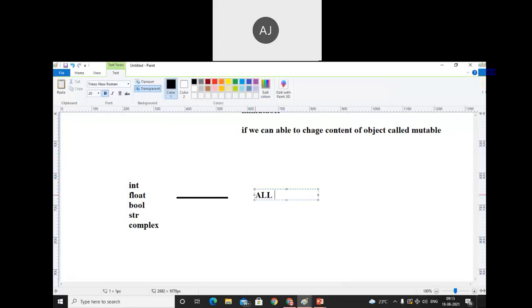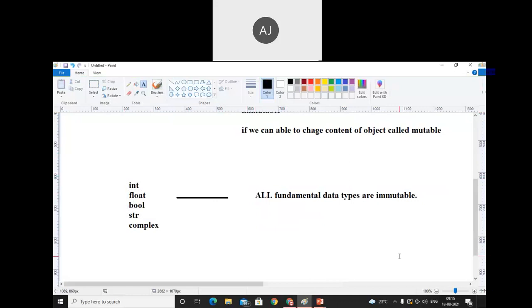All fundamental types are immutable. I made one statement and we will prove that statement. See, once we make a statement, we need to prove it. What does it mean?